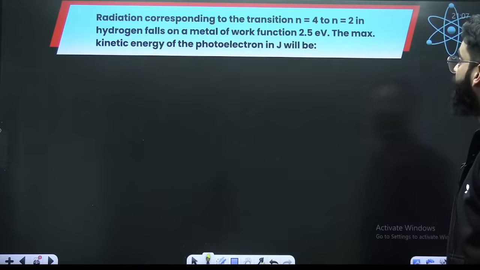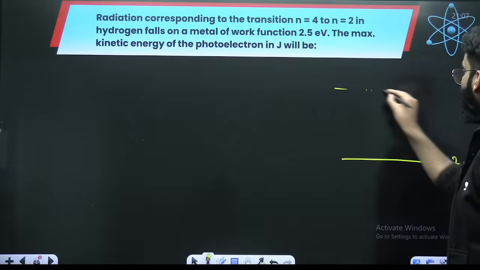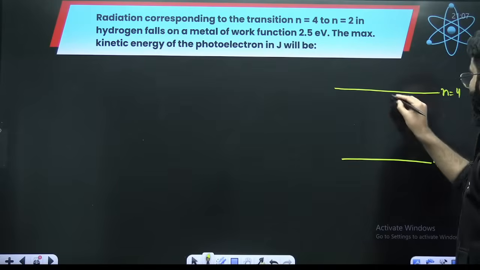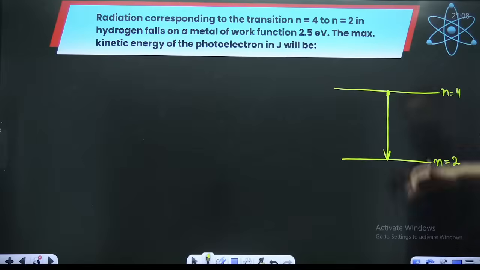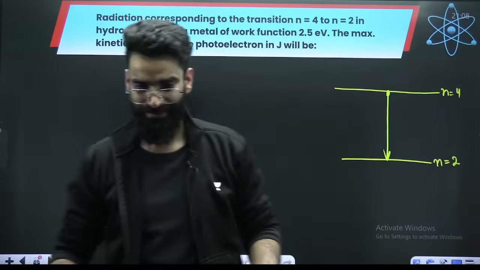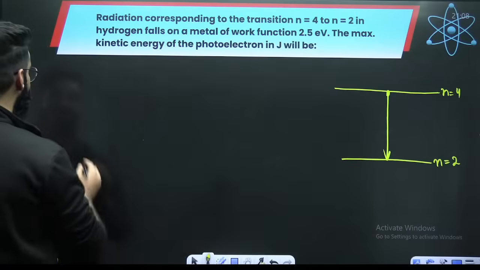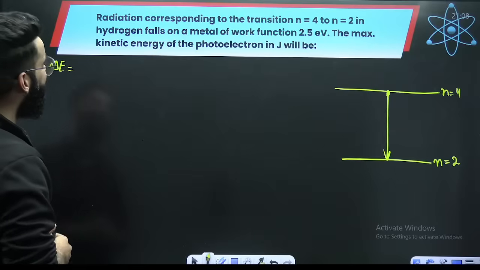Look at this question carefully. Imagine this is n equal to 2 and this is n equal to 4. The electron is going from 4 to 2, from higher energy state to lower energy state, so energy will be released. How much energy will be released? Delta E. How much is that going to be?